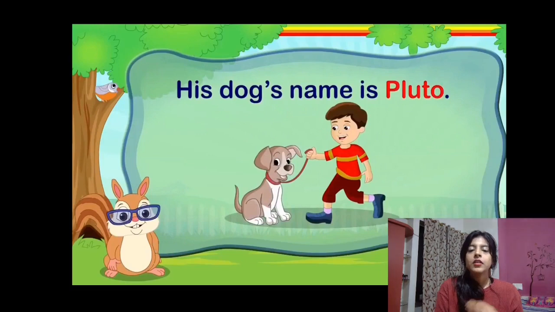First we saw he is a dog. Dog is a general name for an animal. But in this example, we have given a name to the dog, which is Pluto. So Pluto is the dog's special name. So it is not general anymore. So in this example, dog will be a common noun and Pluto will be a proper noun.